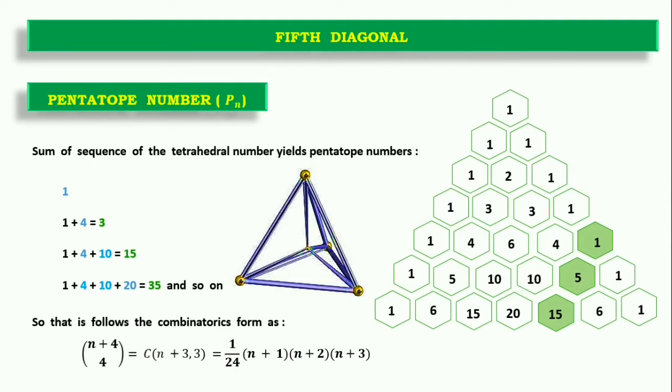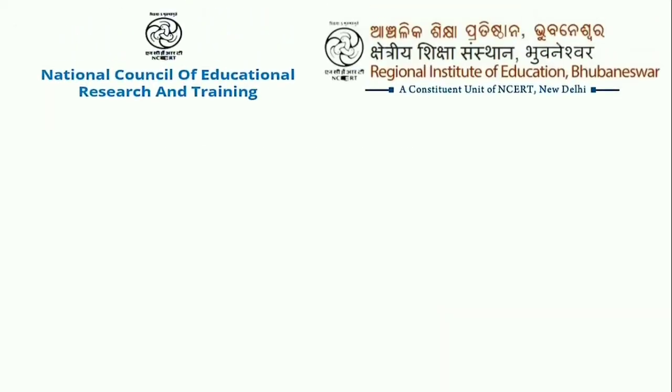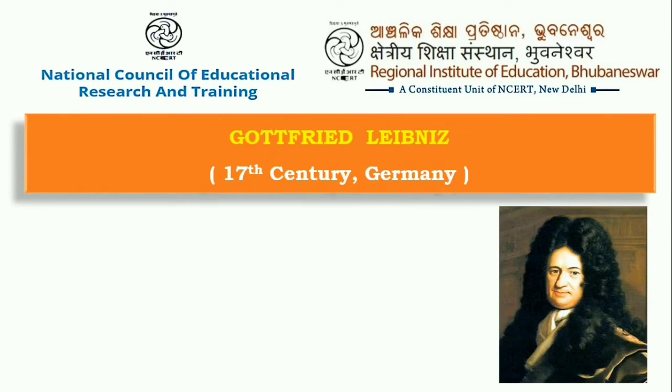It is forming a figure with 5 vertices and 5 planes in 3 dimensions. Now coming to the Leibniz triangle, which was constructed by Gottfried Leibniz. It was believed that Sir Isaac Newton developed the binomial theorem, but 3 years before, Leibniz proposed his paper, which was not accepted by Christian Huygens. So Sir Isaac Newton is believed to have constructed the binomial theorem.